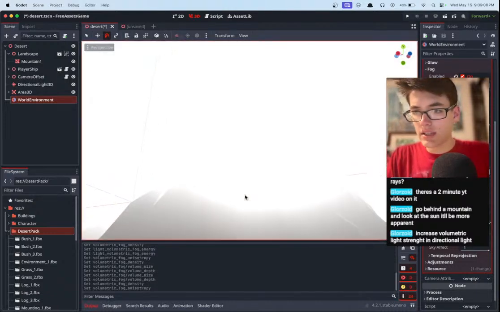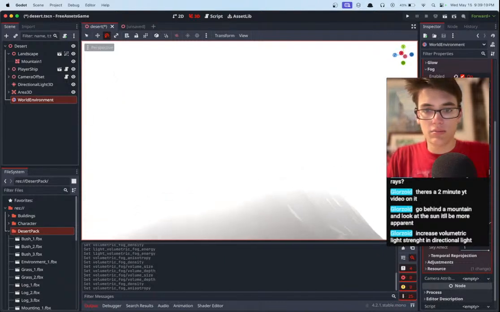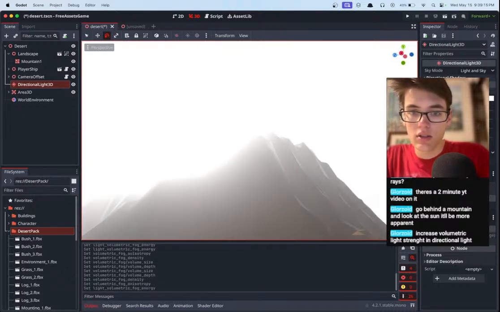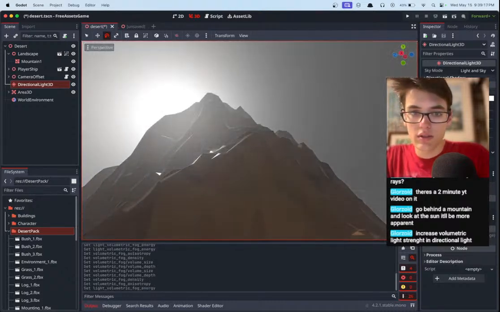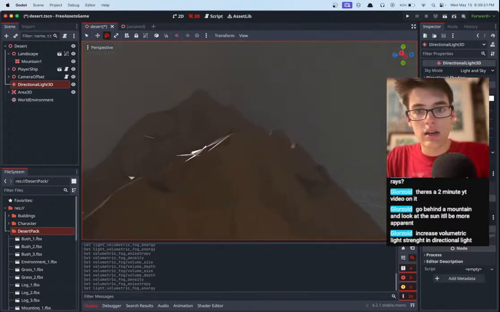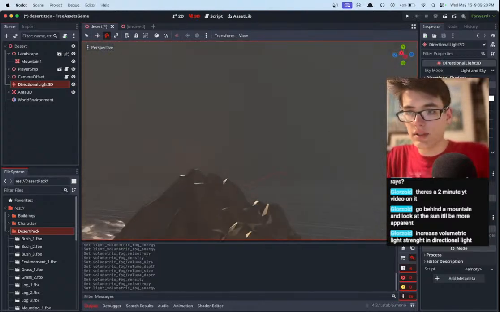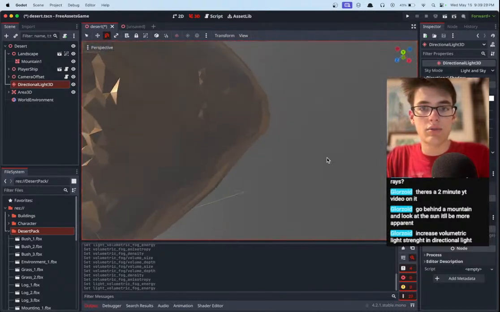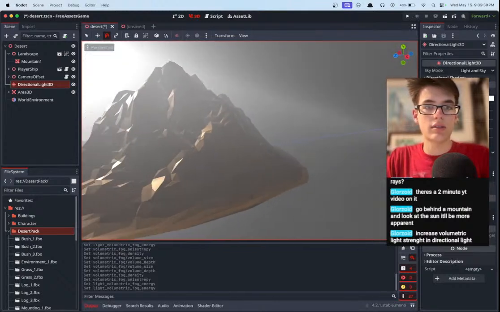Okay, we're kind of getting it. It's so bright because we put this up, I think, probably too high. Let's see if we can tune this. It's still just a ball though. We need it to, like, if the rays are head on, then you can see them, but you can't see them when they're to the side. Oh wait, there we go.